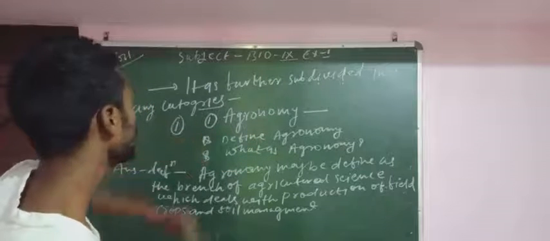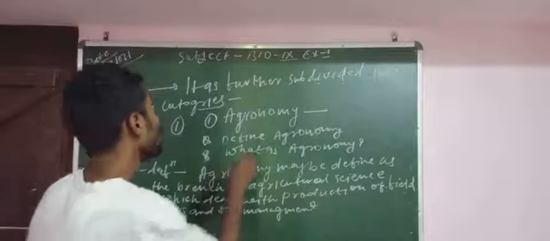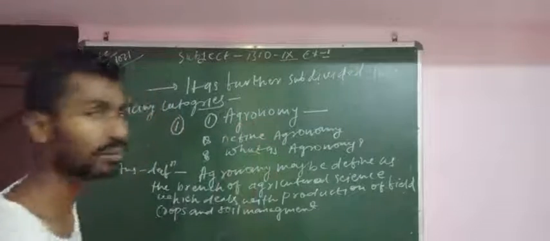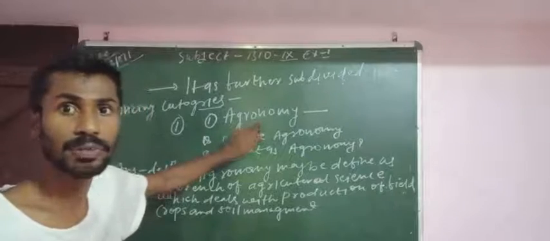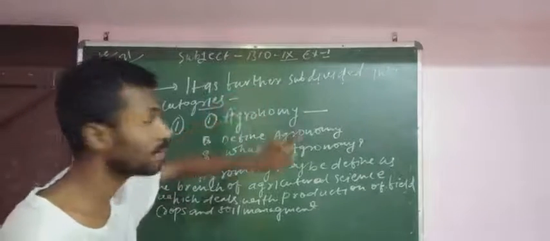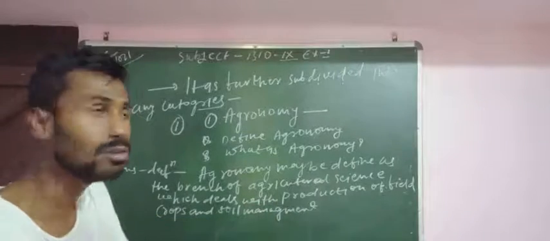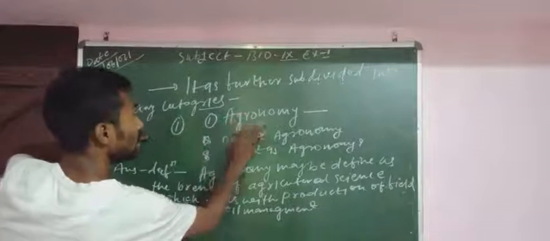One of them is agronomy. It is a part of agriculture; agriculture can be classified in many ways. The first one is agronomy.